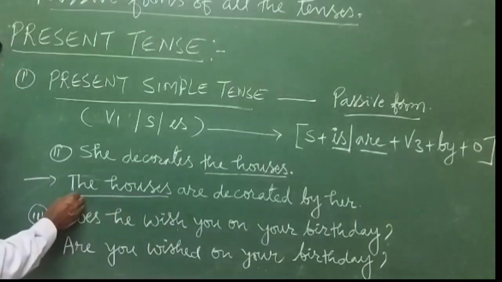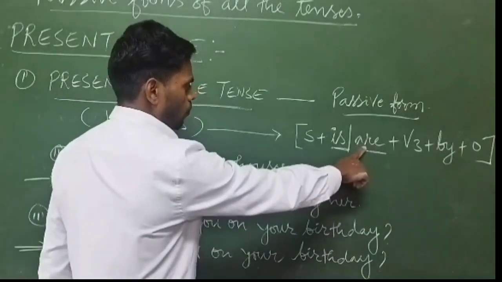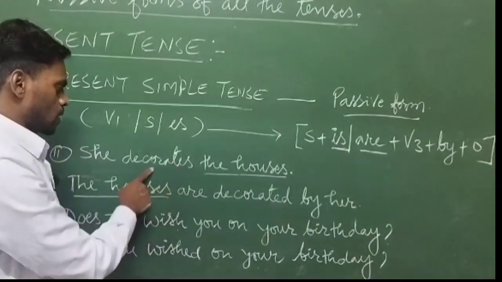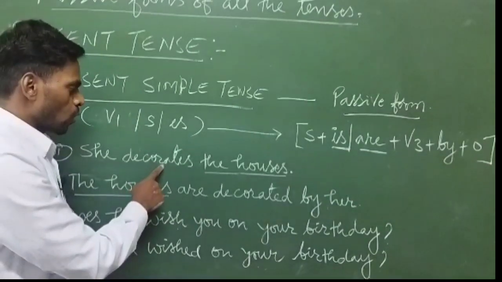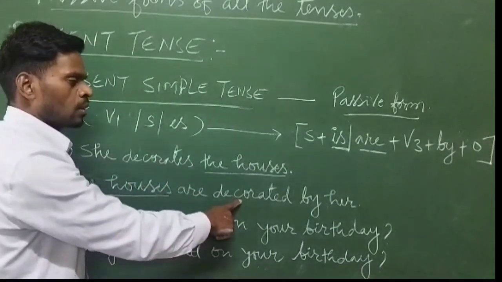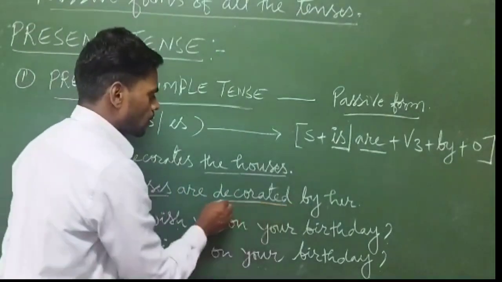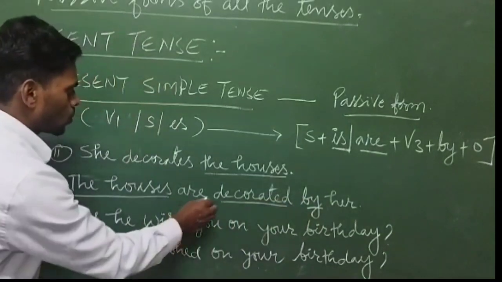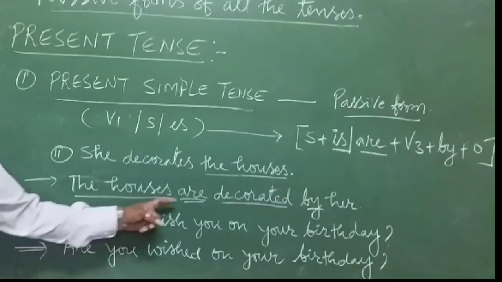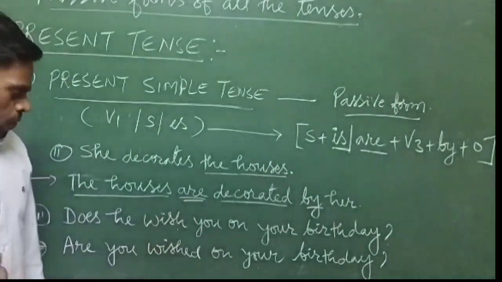So the houses, then you have to use the plural helping verb. So are. So houses are, now decorates is the main verb. So decorate will change into decorated, the third form of the verb, decorated by her. So remember, the subject here is plural, so we are using a plural helping verb.